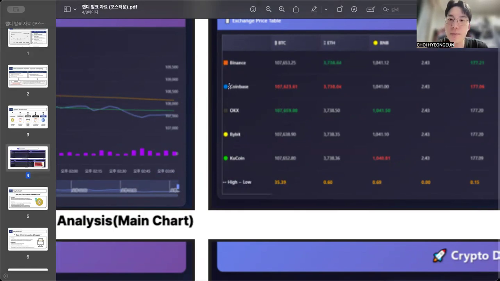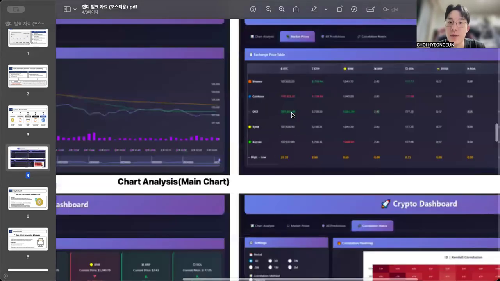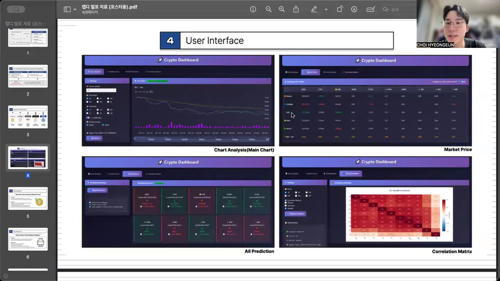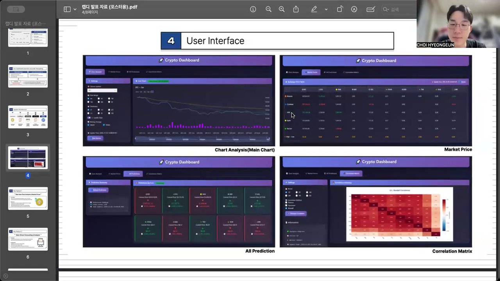As you can see, Coinbase shows Bitcoin at 107,623, which means the lowest price, and OKX shows one Bitcoin at 107,659, which means it might be better to buy one Bitcoin on Coinbase and sell it on OKX. This is the arbitrage. It actually shows we have to do this arbitrage within like 3 seconds or 1 minute. But we can show the trend that there's a time gap between the other platforms.